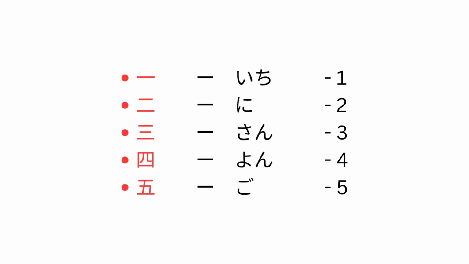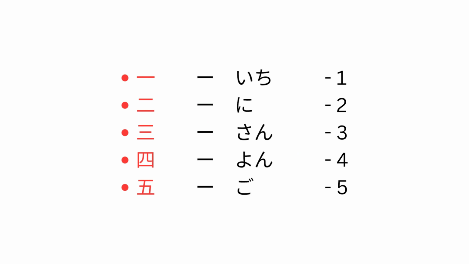This is the kanji of numbers, which is the easiest. One has one line. Two has two lines. Three has three lines. For four, you can remember it's like a box, so four lines denotes number four. So five, you have to remember it. I know it's tough, but it's easy once you practice a lot.